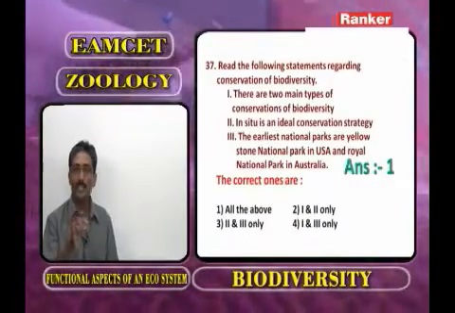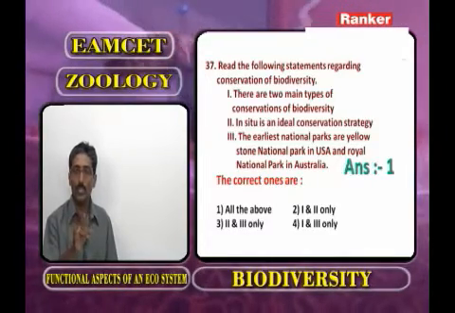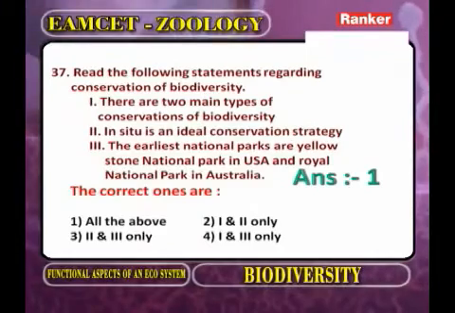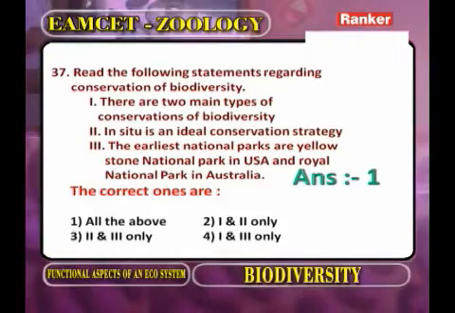Third, what are the earliest national parks? One is the Yellowstone National Park in USA and Royal National Park in Australia. So the three statements given are correct. So the first answer is correct. Now we go for the next question.